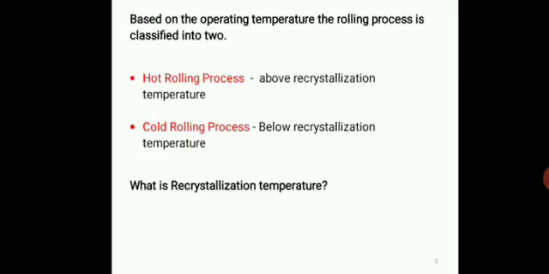Based on the operating temperature, the rolling process is classified into two. The first one is the hot rolling process, and here the process is done at a temperature above the recrystallization temperature but below its melting point. The second category is the cold rolling process. Here the process is done at a temperature below the recrystallization temperature. So what is this recrystallization temperature?